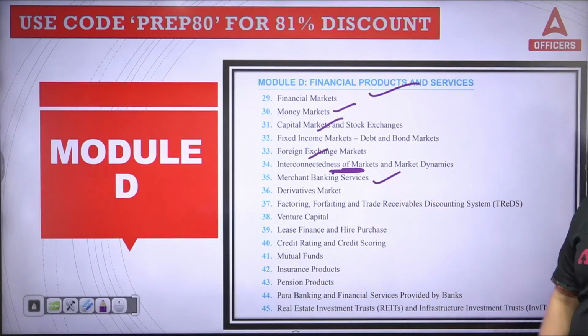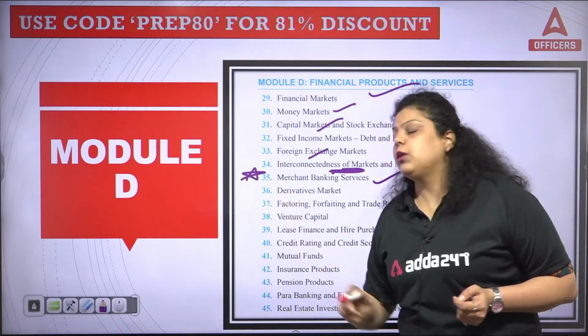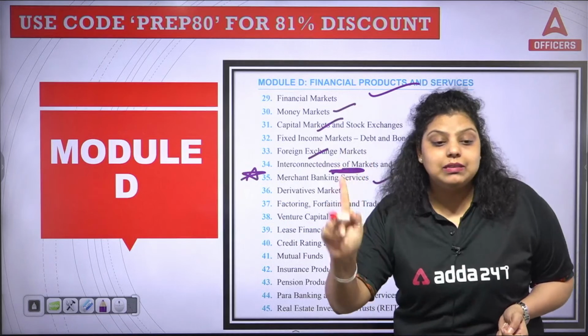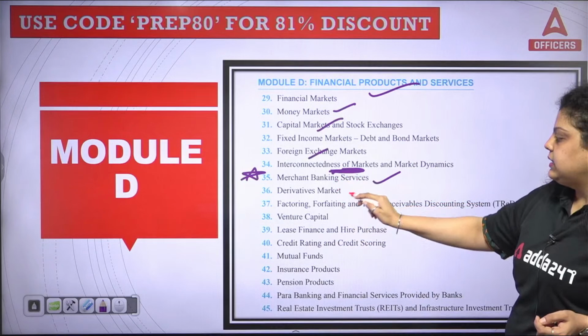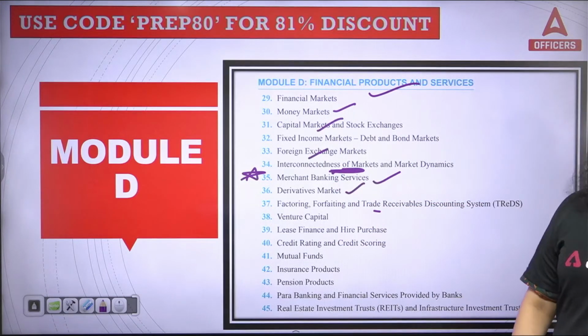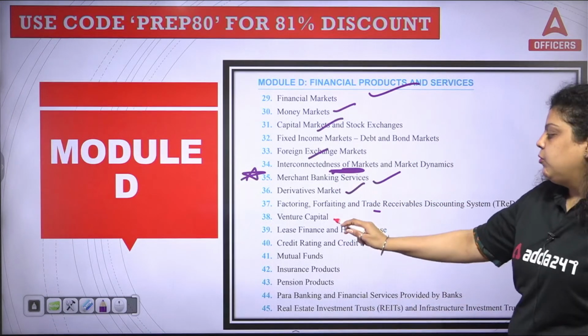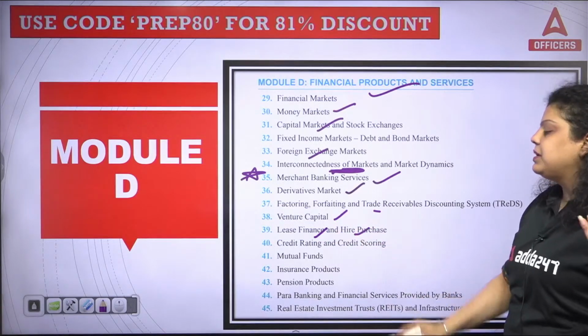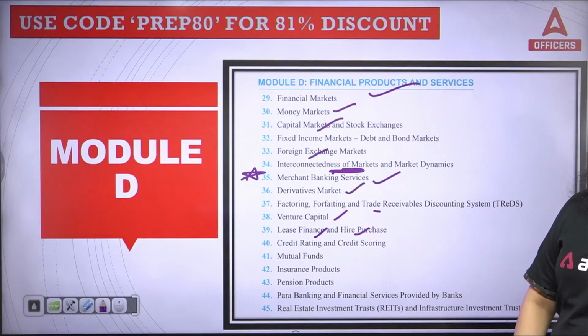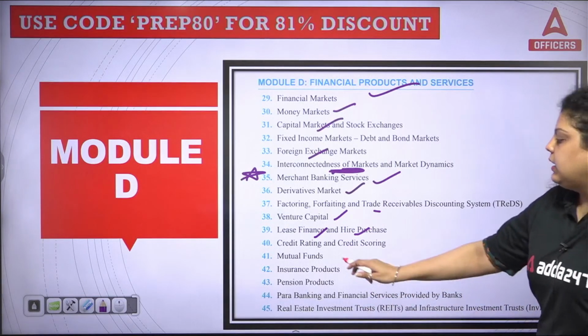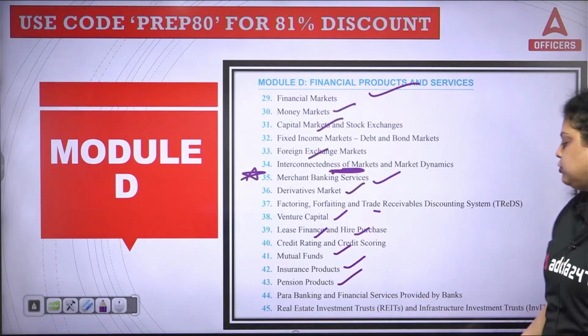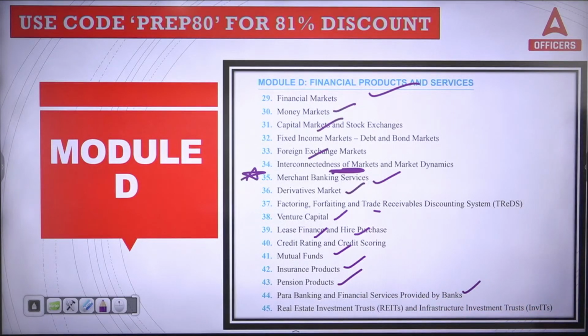Then the merchant banking service, a very important chapter and the only type of banking that is regulated by SEBI, and very important because the maximum number of questions has been asked from here. Then the derivative market, factoring, forfeiting, joint venture, venture capital, lease finance, hire purchase, all these are the alternate sources of finance. Right. Now the mutual fund, insurance product, pension products, para banking, financial services provided by banks, then the real estate investment trust, infrastructure investment trust, all we have to cover.